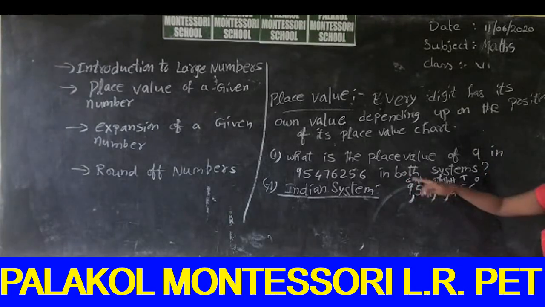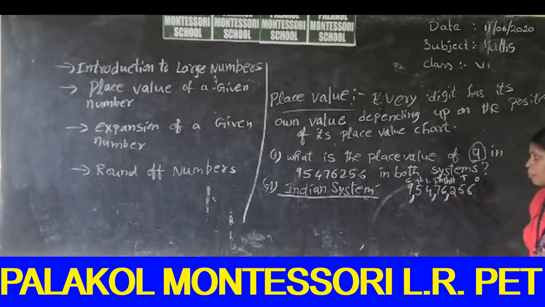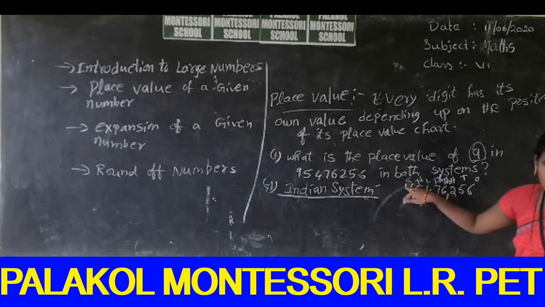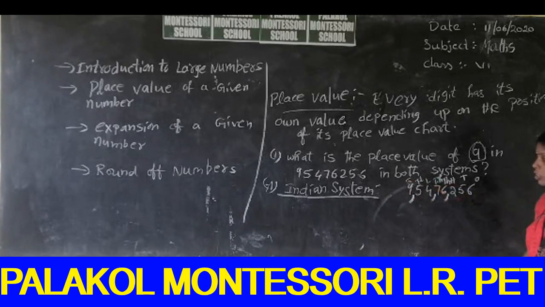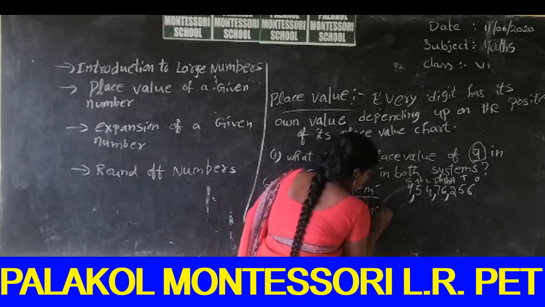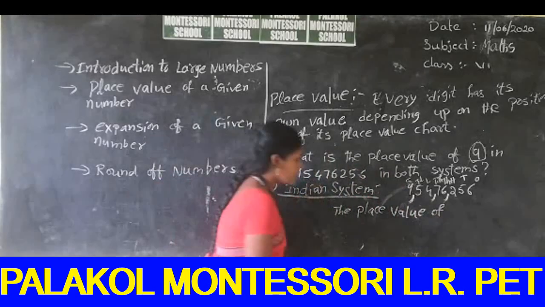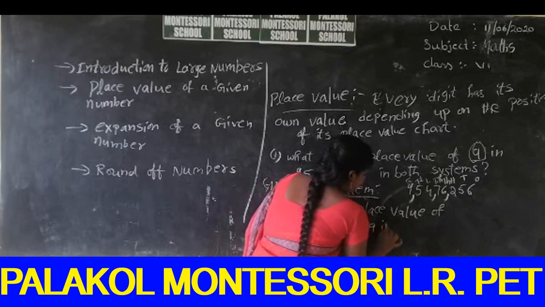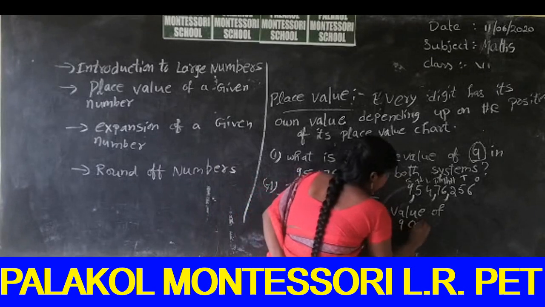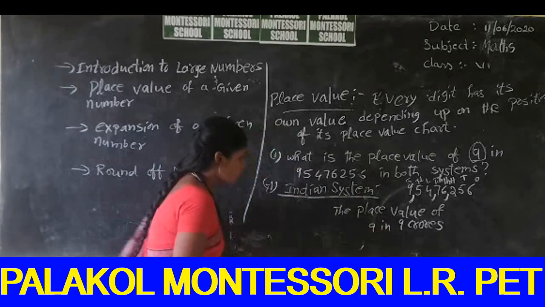So which number do you want? 9. We can find the place value of 9 in this number. What is the place value of 9 in this number? Crores. I had discussed in the Indian system, 9 is in the crores place. So 9 crores. What is the place value of 9 in this number? 9 crores. And the next method is also there.